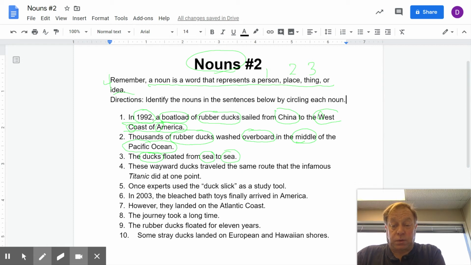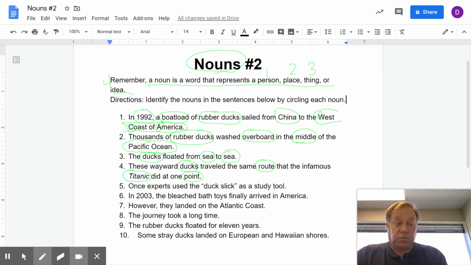Okay. Number 4, these wayward ducks traveled the same route as the infamous Titanic did at one point. Okay, so let me see. Ducks, those are things, living things. Traveled is a verb. Same. Oh, a route is a thing, kind of like the route you go to and from school, which is real short now. It's to your computer or device. The infamous Titanic, that's the name of a famous ship that sank, but it's definitely a noun. And then did at one point, and a point is in this case being used to mean a point in time.